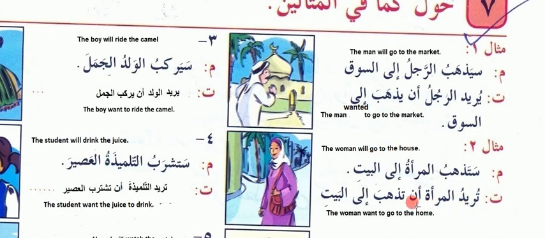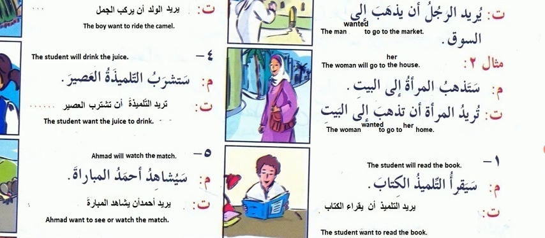Turidu al-maratu an tazhabu ilal baiti. The woman wanted to go to the home. So here also this turid, there it was yurid. Ya is used for the men, for the rajul, and ta is used for the mara, meaning woman.